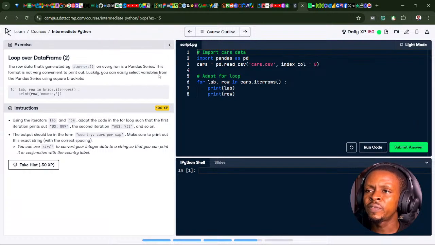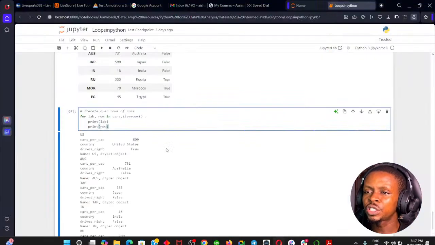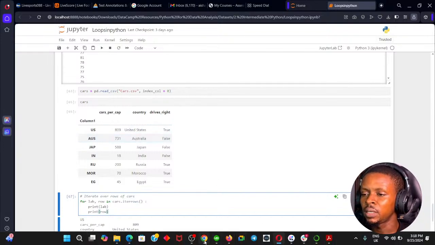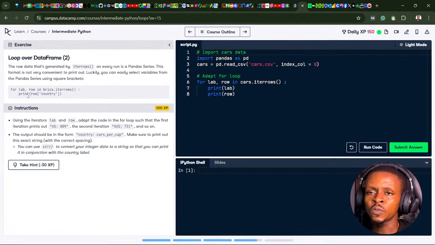Luckily, you can easily select variables from the pandas Series using square brackets. Oh, that's cool. So you can actually select each variable from a pandas Series using square brackets, which we've learned in a live stream a couple of sessions ago. So: for lab, row in cars.iterrows(), print row country.